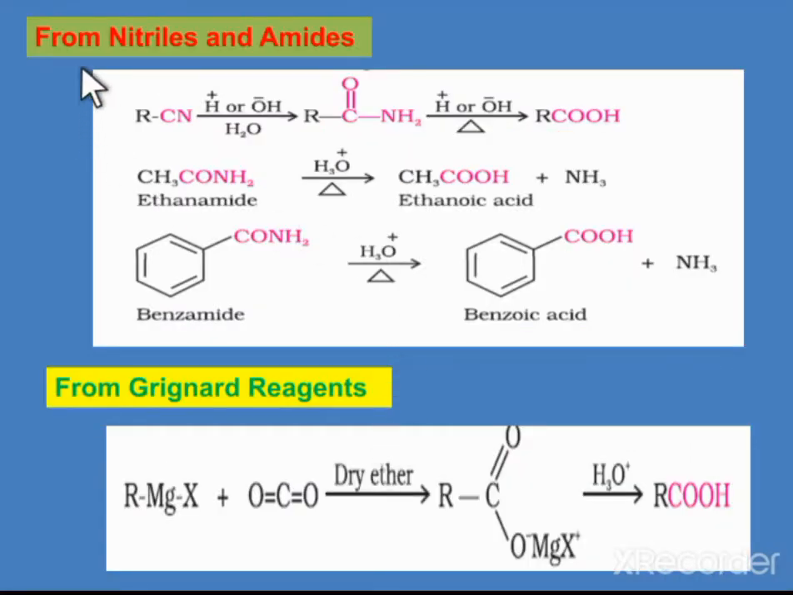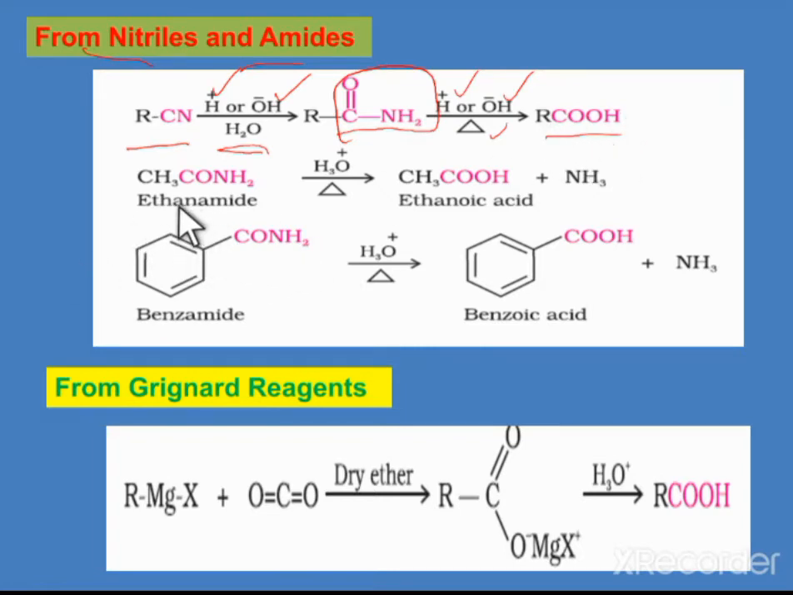Another preparation method is from the nitriles and amides. The alkyl nitriles, RCN, undergo hydrolysis in the presence of either an acidic or basic medium. Initially an amide is formed. Now the amide undergoes further hydrolysis, either with acid or base, followed by heating, and we can get the carboxylic acid.